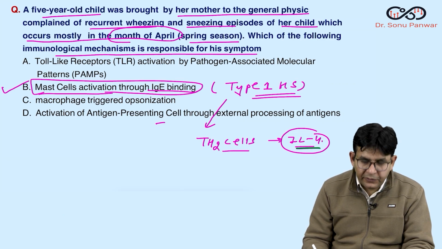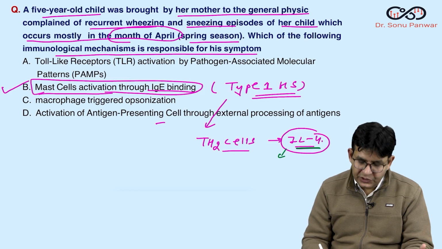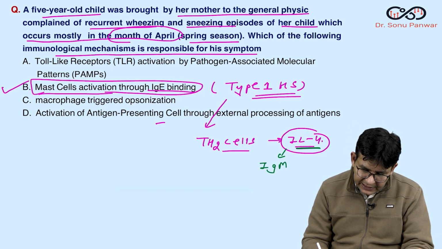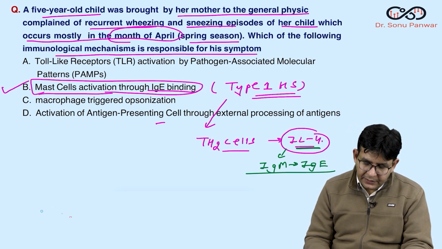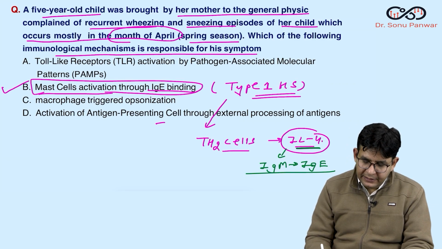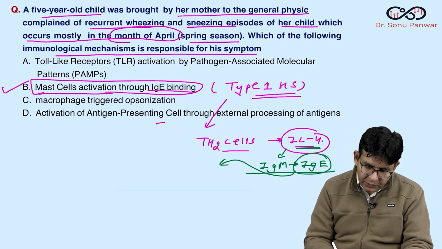And what does this interleukin 4 do? They do the isotype switching. Isotype switching is what? That IgM changes to IgE. That sort of isotype switching is done by this interleukin 4. And what do you have? IgE now, and these will sit over what?